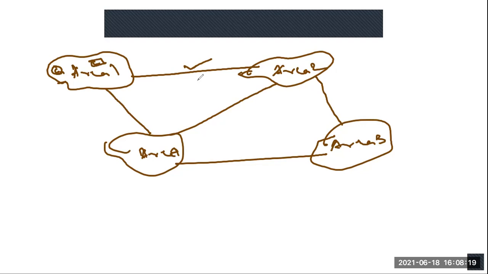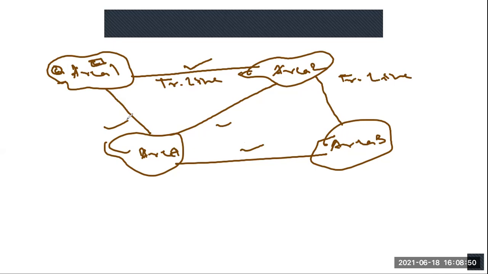Any guess from your side? What should be the possible equipment or element? This should be a transmission line. Okay, these are all transmission lines.